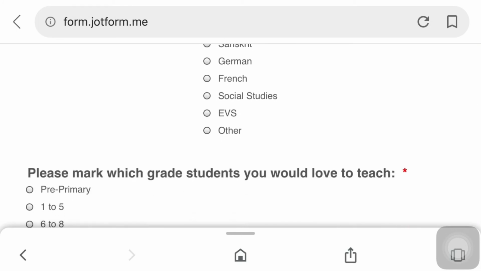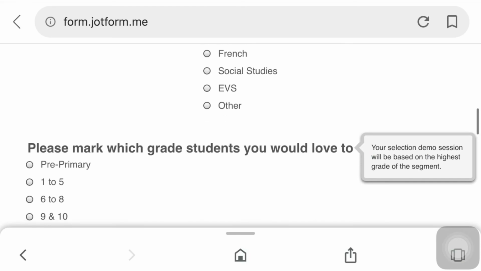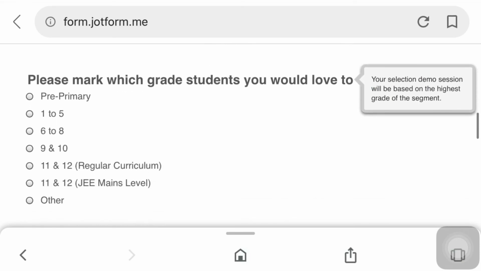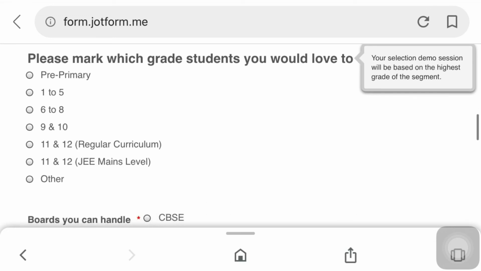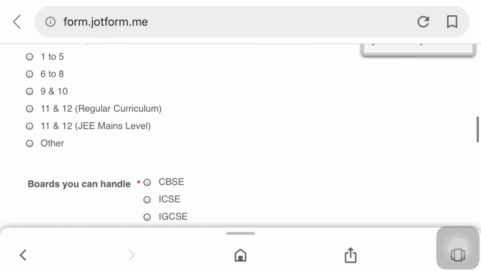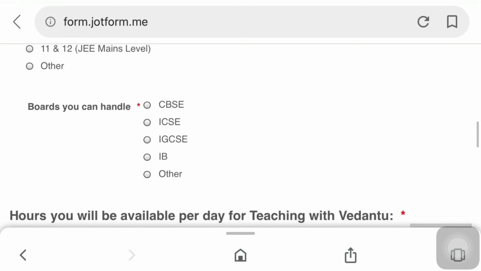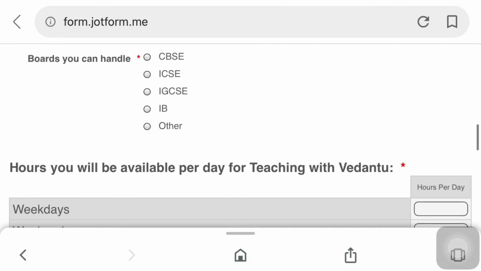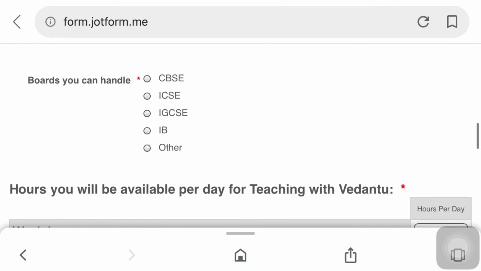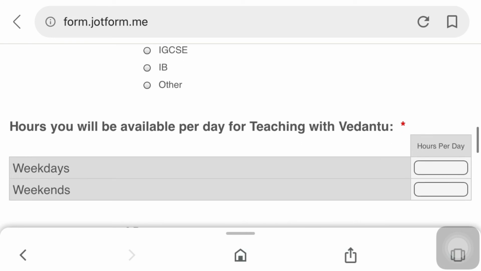And next, please mark which grade students you would like to teach. So there are different grades. If you want to teach pre-primary and 1st to 5th standard, 6th to 8th standard, if you want to go for two options, you can choose the two options also. And the next option is the boards you can handle. So which board students you are able to handle, that you need to select.